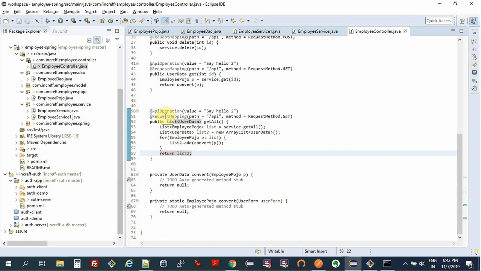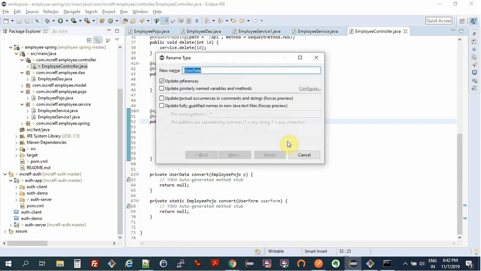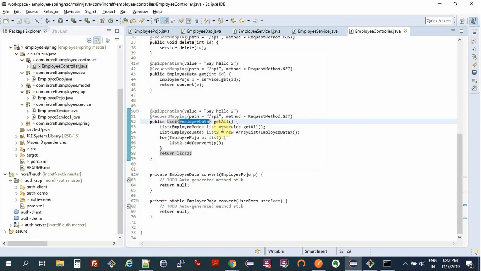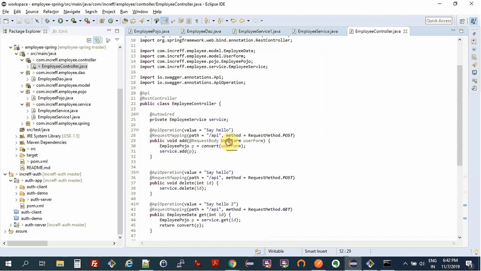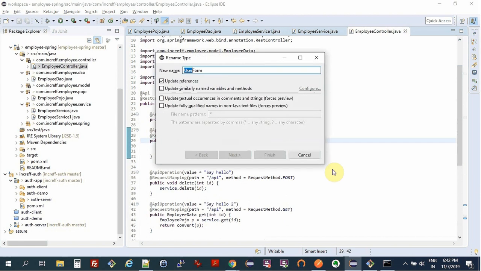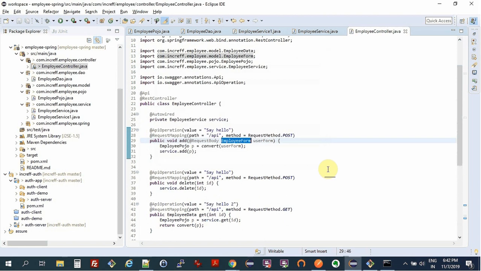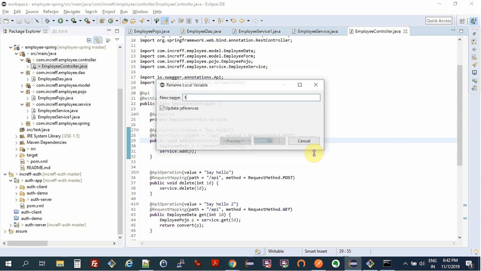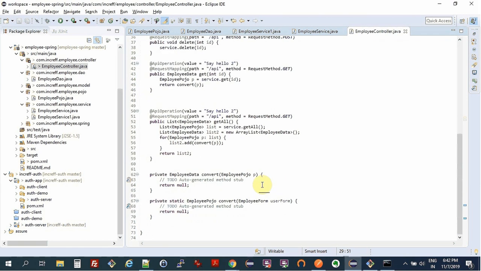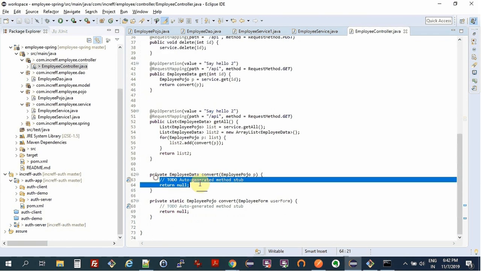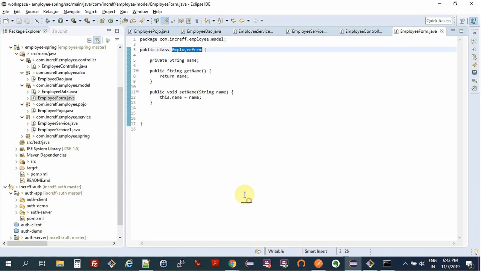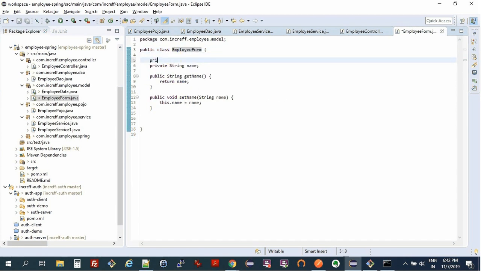All right, so this basically completes our controller layer. Let's also do one thing, rename our user data to employee data for being more readable, and user form to employee form. All right, and then we have our conversion method. So before we convert, in the form we need private int id.